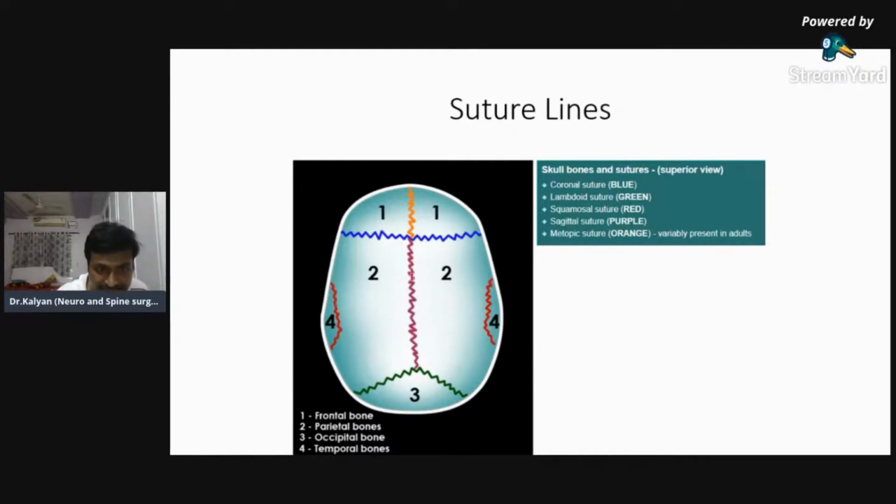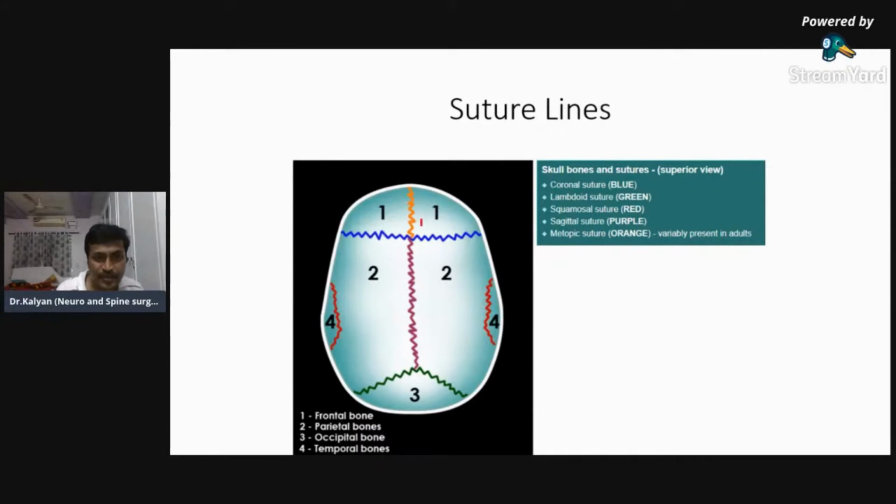The line which is vertically present, in this view of the skull from the top, you are seeing the skull from the top, and this line which divides the skull into right and left halves is known as the sagittal suture. So along the sagittal plane, we have the sagittal suture. Along the coronal plane, anteriorly we have the coronal suture. Posteriorly, we have the lambdoid suture. And on either side, just above the ear, we have the squamosal suture. So you will have to remember these four sutures.